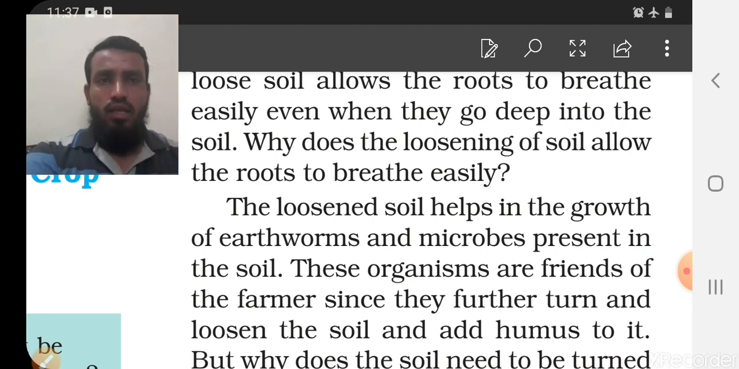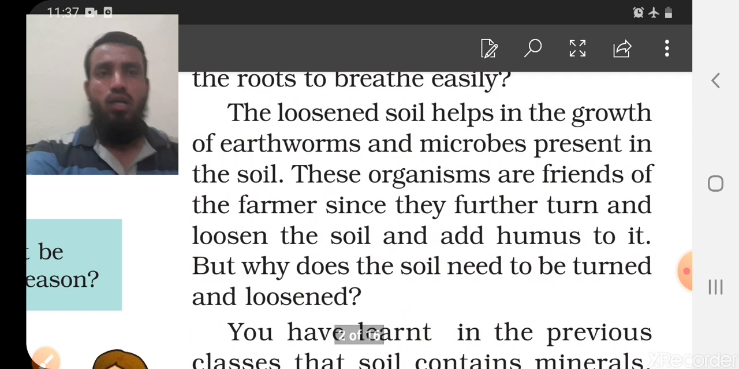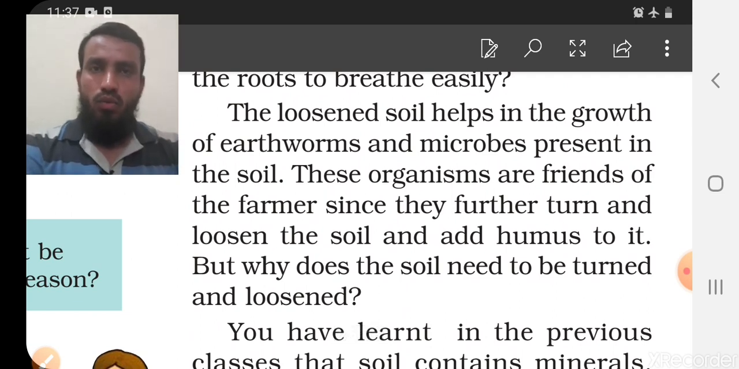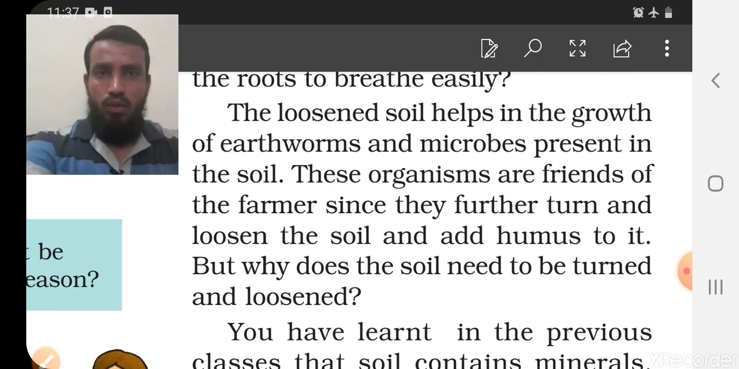Now the second thing: loosened soil helps in the growth of earthworms and microbes present in the soil. What is the advantage of the earthworm? We already know the earthworm is a friend of the farmer, because when it moves inside the soil it makes ways or spaces inside the soil, which allows aeration, that is, air moving inside the soil. That is good for us.